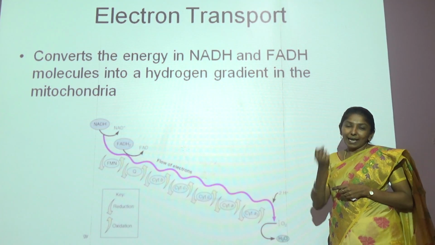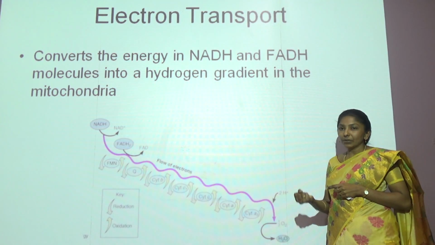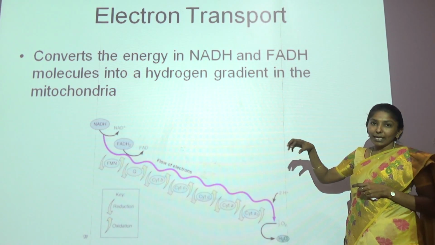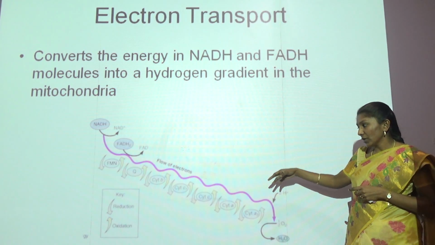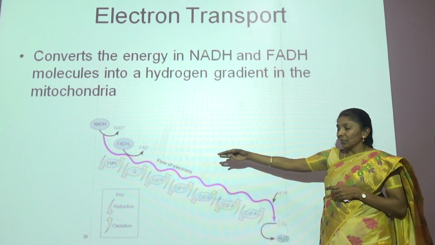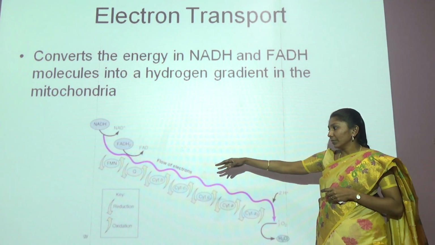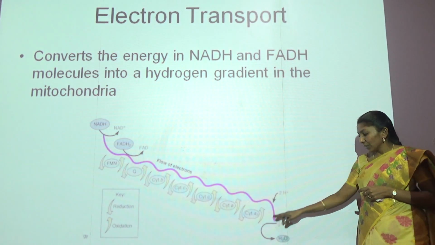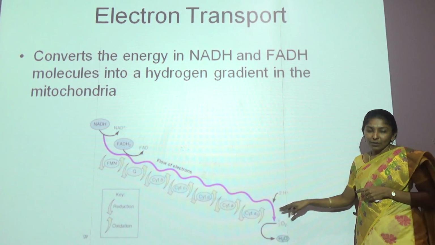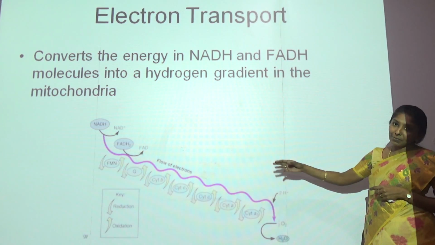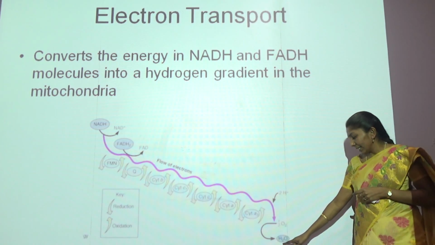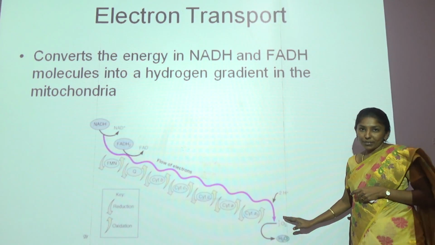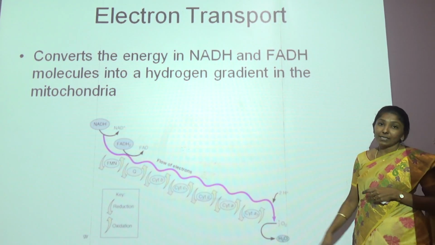When a molecule catches an electron, it is said to be reduced, and when a molecule is in a state of giving it, it is said to be oxidized. So when you see, there are many molecules: FMN, cytochrome B, cytochrome C, and then finally, can you see the molecule oxygen, which we always breathe in, and even aerobic microbes breathe in, and they finally produce water. This is what oxygen does in the body too. The same occurs in the organisms also.